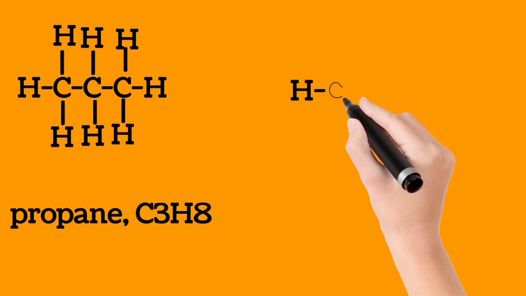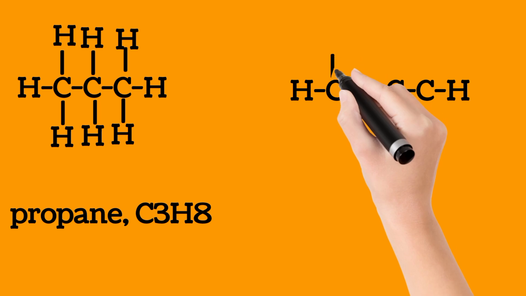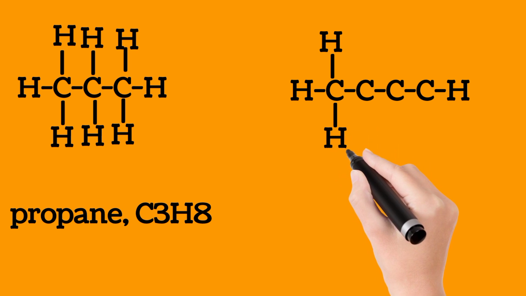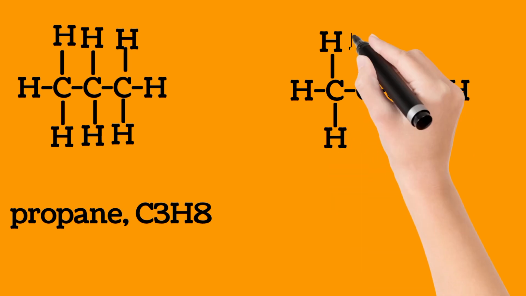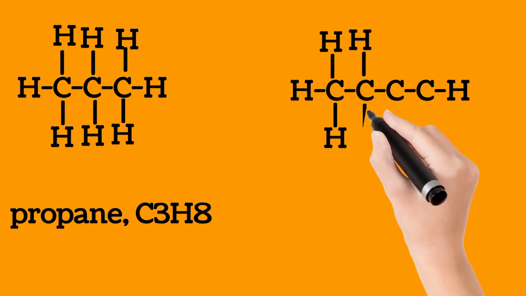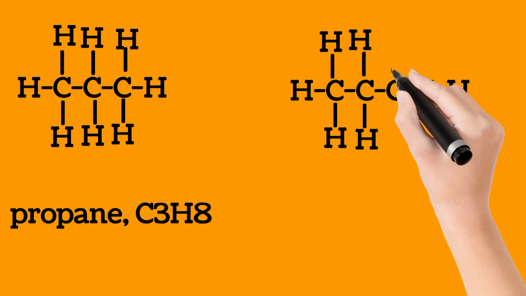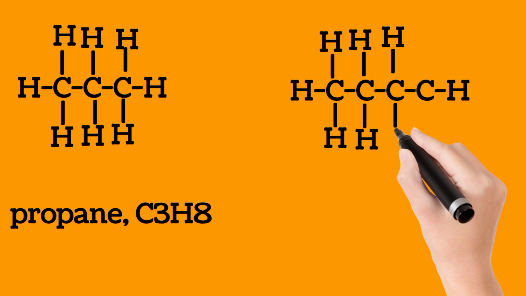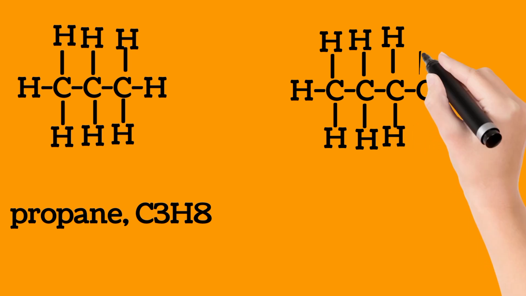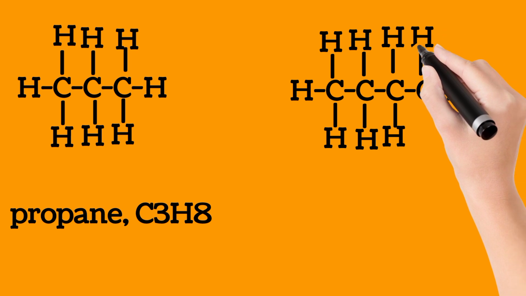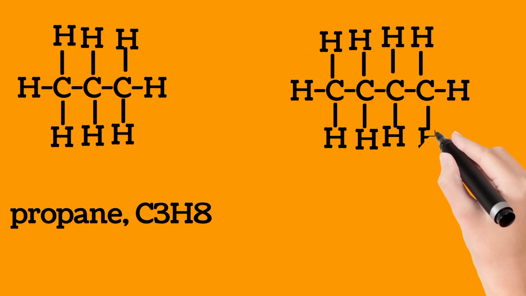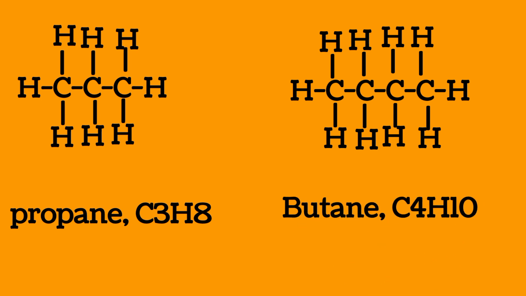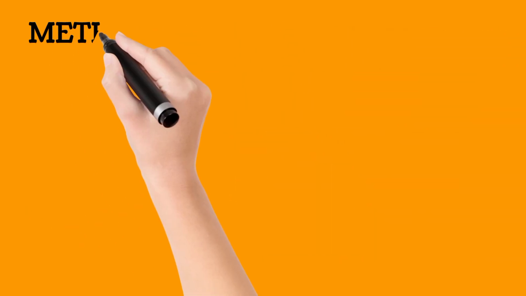This is propane. We have butane that has 4 carbons bonded to 10 hydrogen atoms. You can count: 1, 2, 3, 4 carbon atoms, and the tetravalency of carbon is being maintained. That is, carbon having 4 bonds to hydrogen atoms and other carbon atoms. Like the first carbon has 1, 2, 3 hydrogens bonded, and 1 bond to 1 carbon. That is the 4 bonds. The tetravalency of carbon must always be maintained. This is butane, C4H10. So anytime you're writing the structure of an organic compound, make sure the tetravalency is maintained.